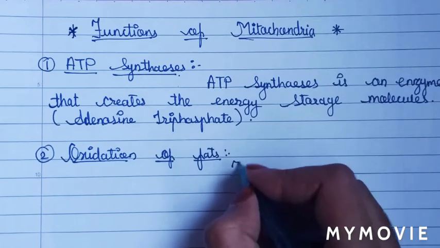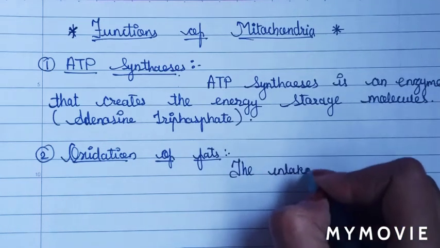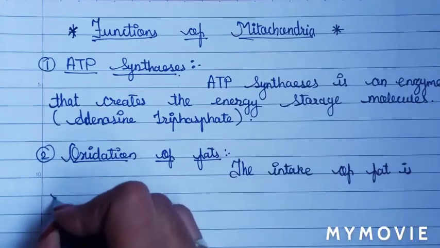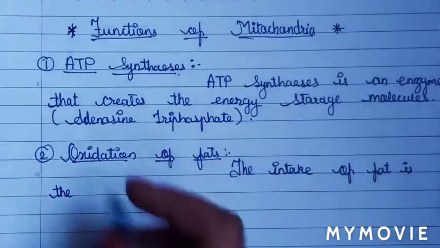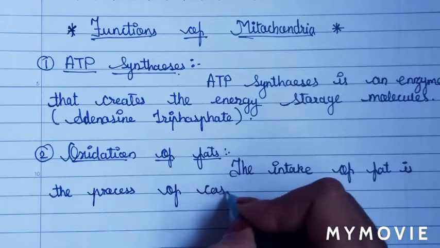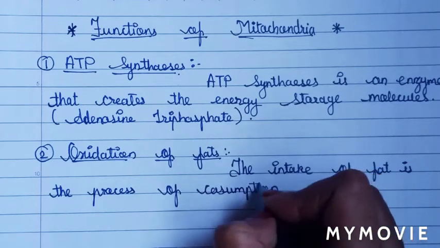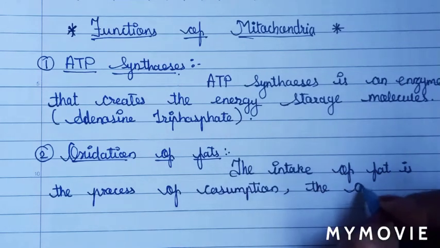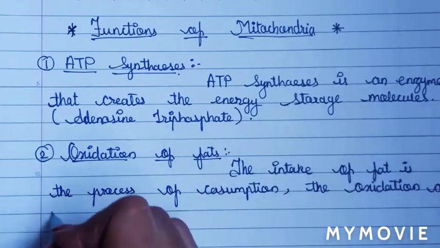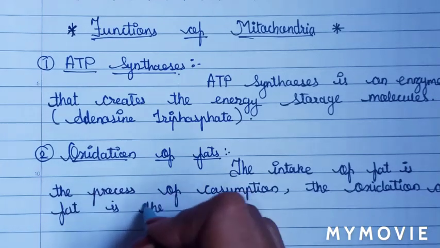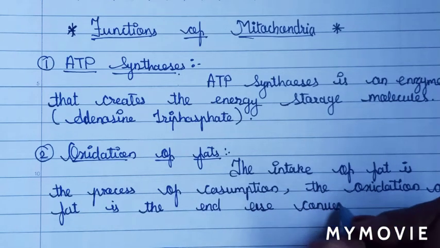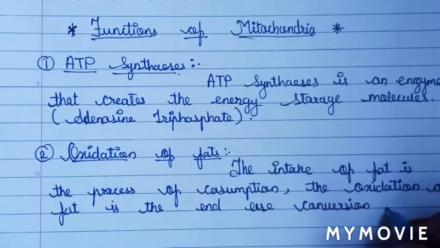So, we will write here: the intake of fat is the process of consumption, and the oxidation of fat is the end use and conversion into human energy.